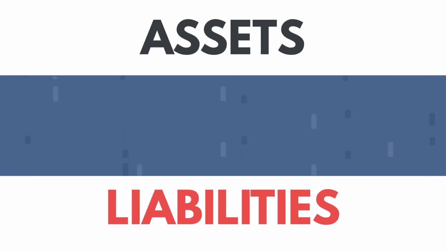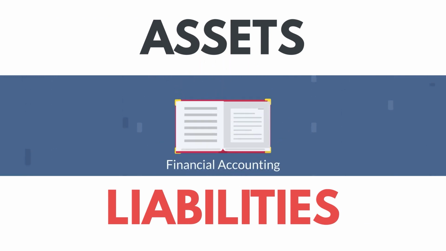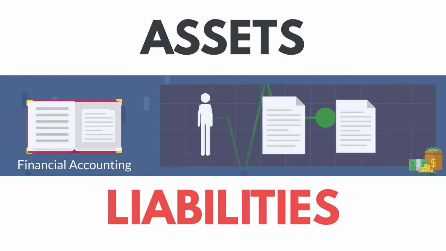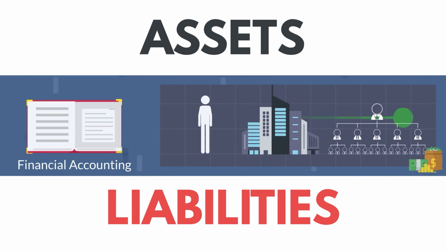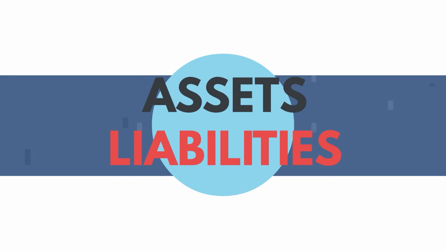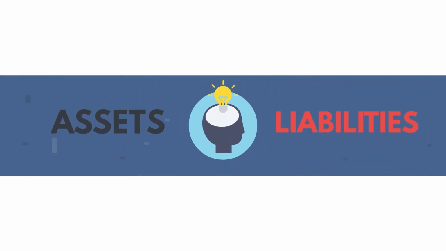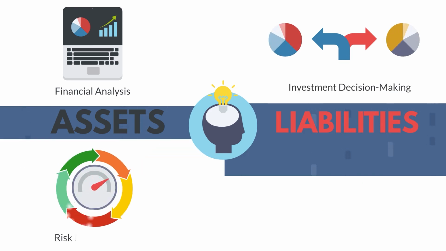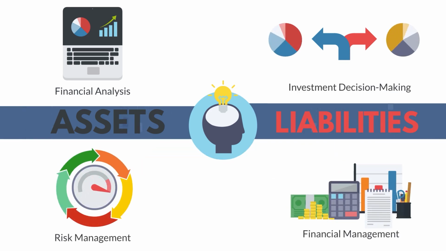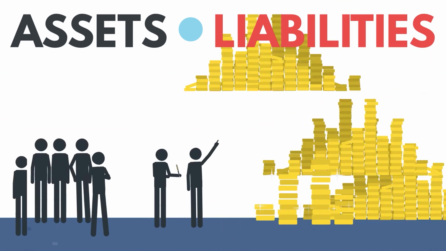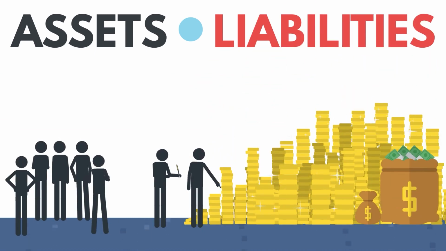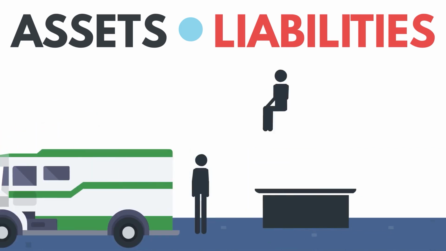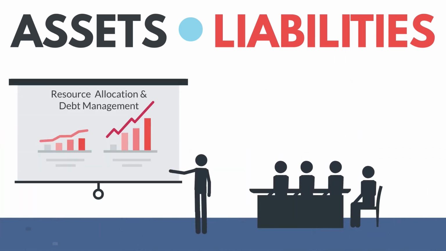Assets and liabilities are fundamental concepts of financial accounting that provide crucial information about the financial health of an individual, business, or organization. Understanding the difference between assets and liabilities is essential for financial analysis, investment decision-making, risk management, and overall financial management. It helps individuals and organizations assess their financial position, determine their ability to meet financial obligations, and make informed choices about allocating resources and managing debts.